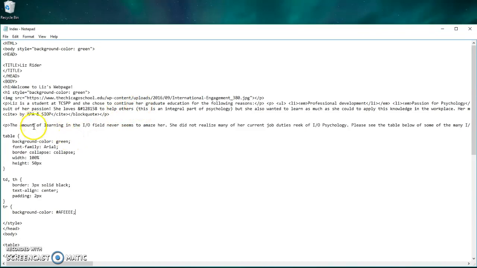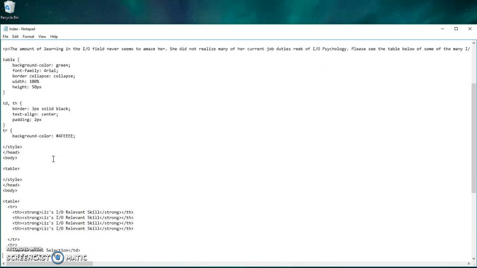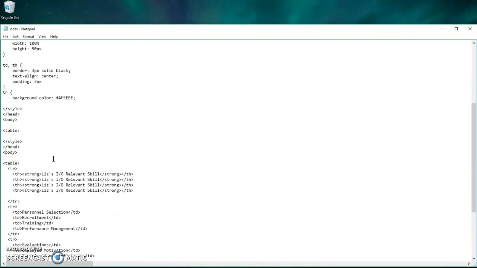Then I also have a little bit more of colors for my table that I have chosen. And then I chose to also utilize some bold right here, if you can see where it says strong.